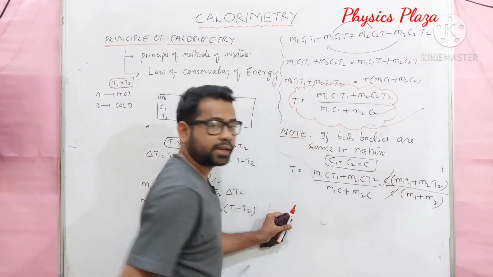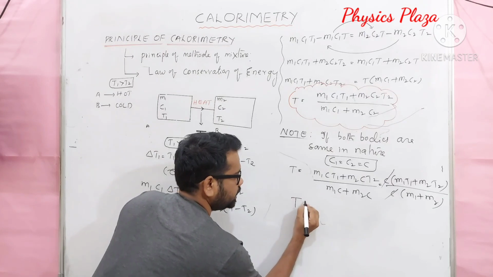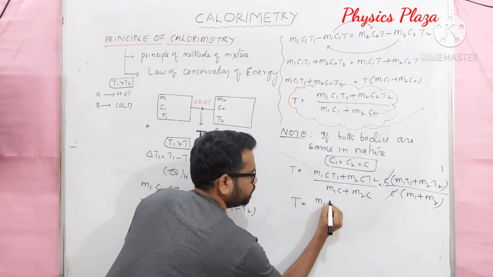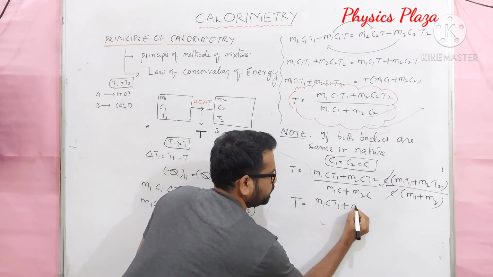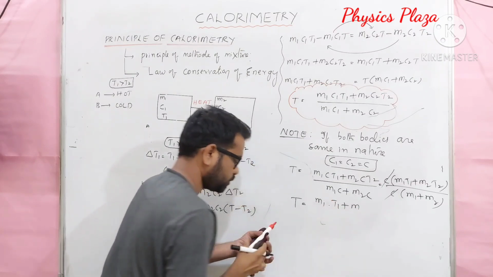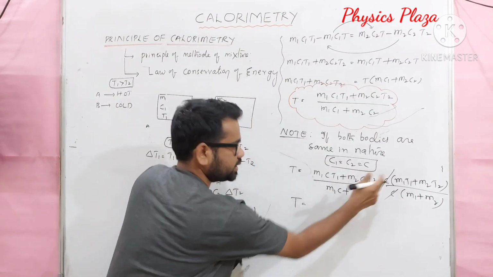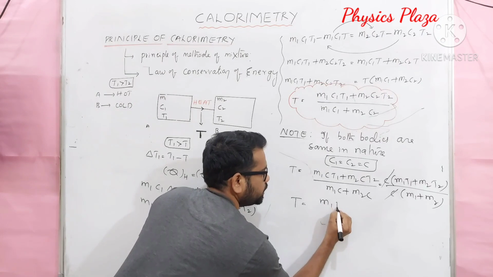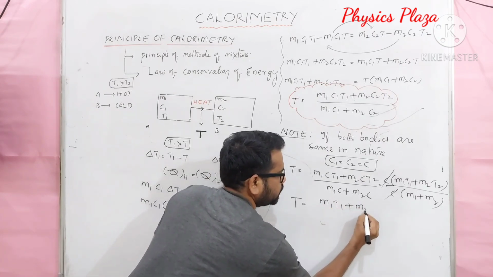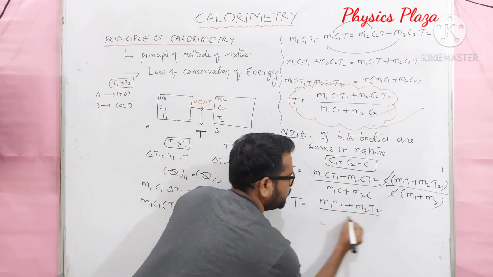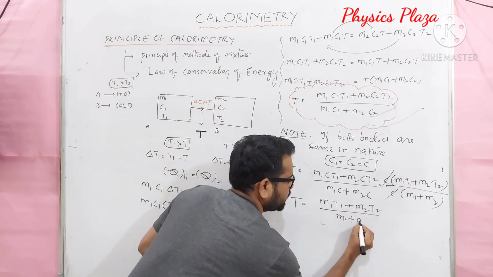So c will get cancelled. So finally we got T is equal to (m1 T1 plus m2 T2) by (m1 plus m2).